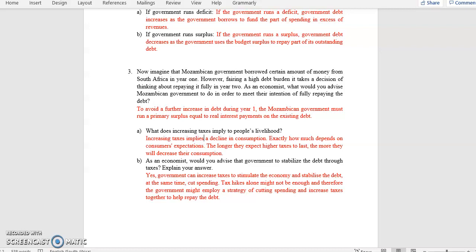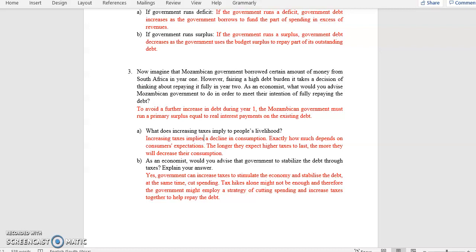And some of the ways that a government can do that, you can say no to increasing taxes and say that maybe a government could issue bonds. Because when government wants to fund themselves, sometimes they issue bonds and they take the money from the investors or from the banks, because sometimes they issue bonds to the banks. They take their money and they repay the loan with the funds that they got from issuing the bonds. Or you can say no again and focus on the net exports, right?